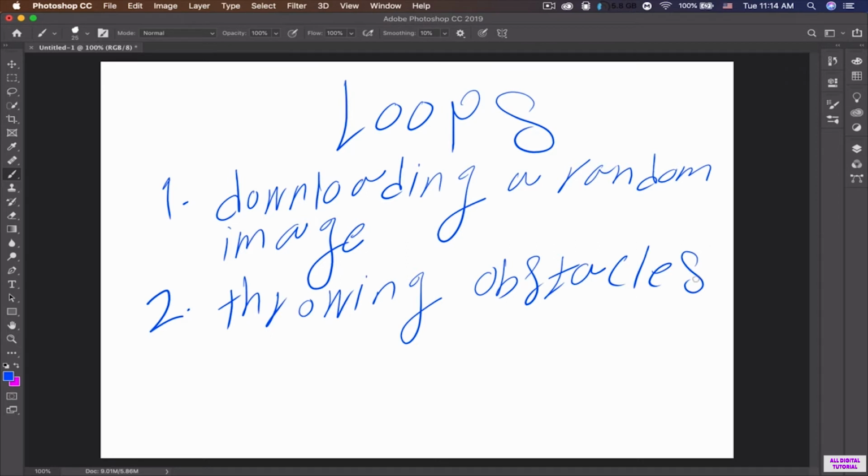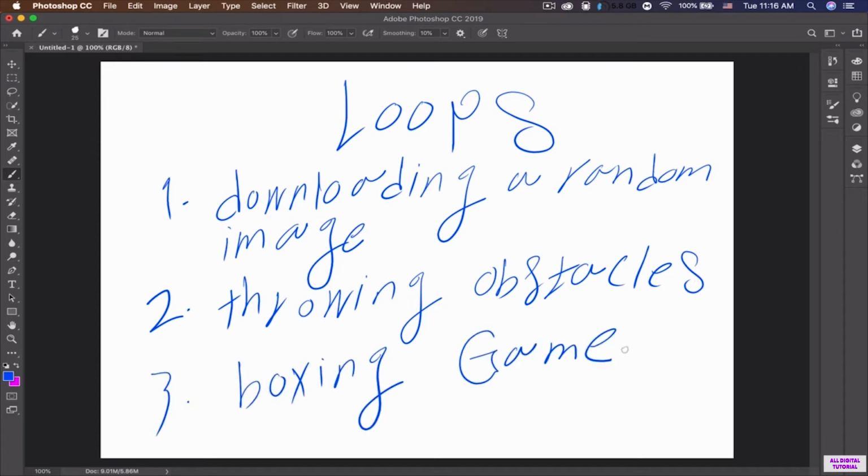Or for example, you want to create a game and you want to throw 10 obstacles at the player. We use a loop in order to get 10 obstacles and throw them at the player in a specific period of time. So you can see that the loop is going to simplify our life as a programmer. We do not have to repeat ourselves. We do not have to write 1,000 lines of code. With just writing one line of code, we can do a lot.